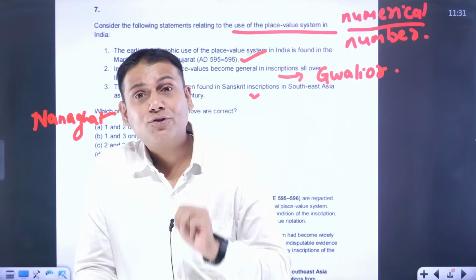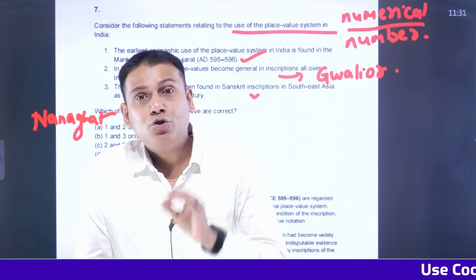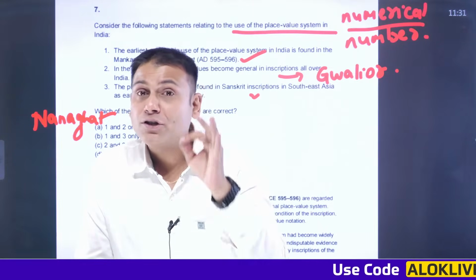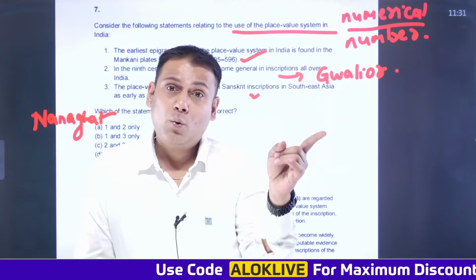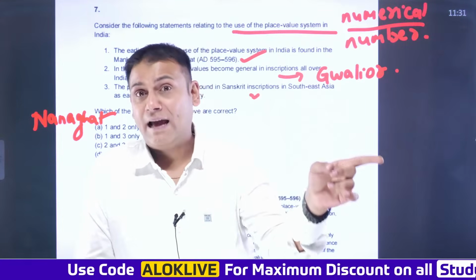Similarly, the Junagadh inscription is very important. Why? Junagadh is the first longest inscription in Sanskrit language. It was inscribed by Rudradaman, one of the Western Kshatrapas. He was the ruler of the Saka dynasty.